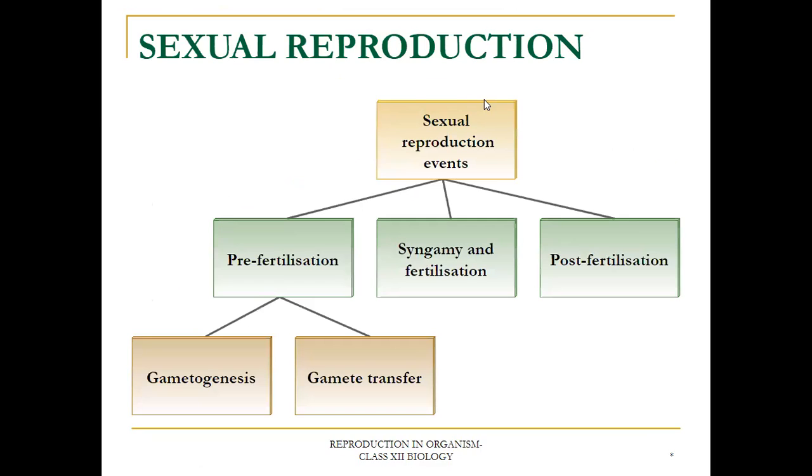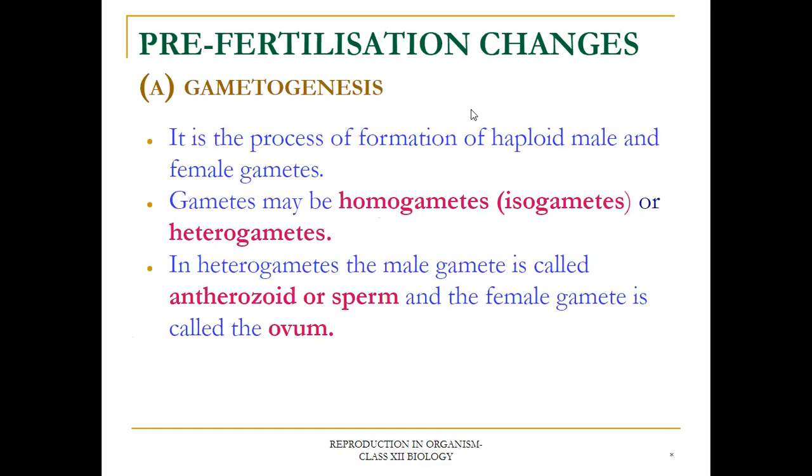Now sexual reproduction. Pre-fertilization events are the events that occur before the fertilization, that are gametogenesis and gamete transfer. Here is fertilization, and then post-fertilization are the events that occur after the fertilization, or syngamy. So now pre-fertilization changes. First is gametogenesis. It is the process of formation of haploid male or female gametes.